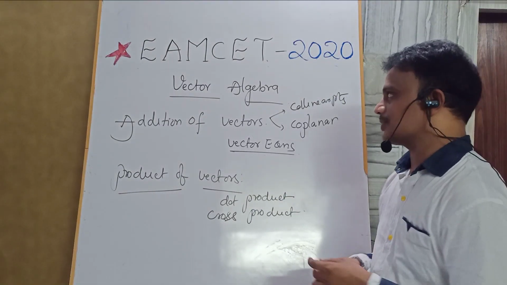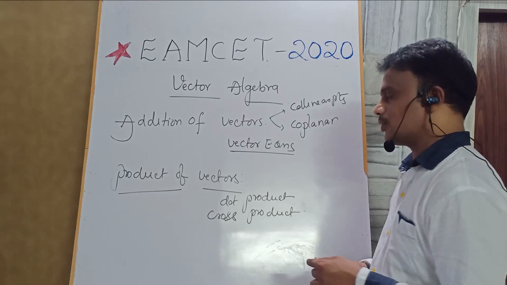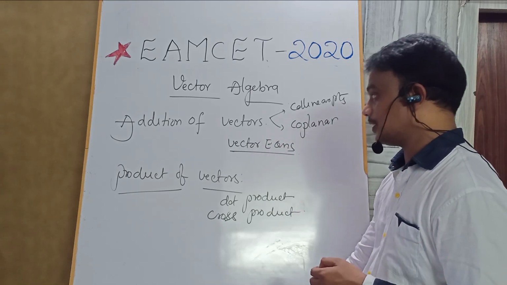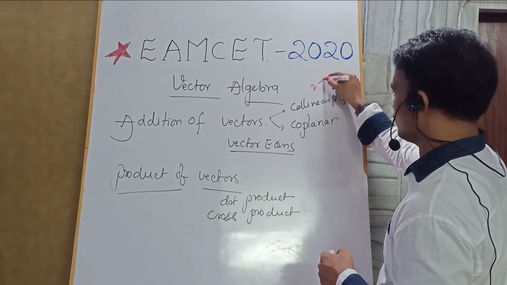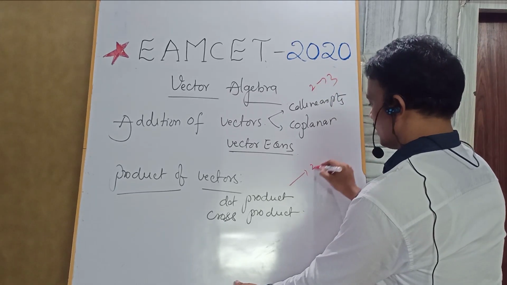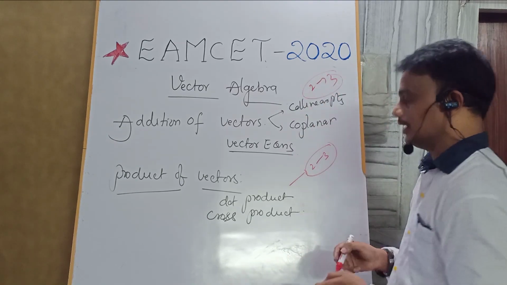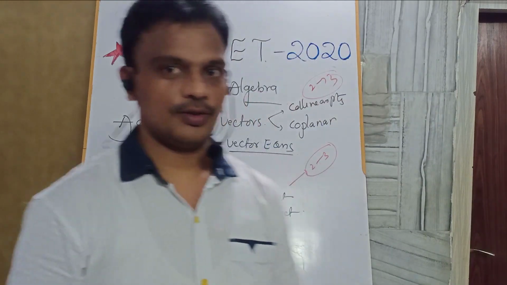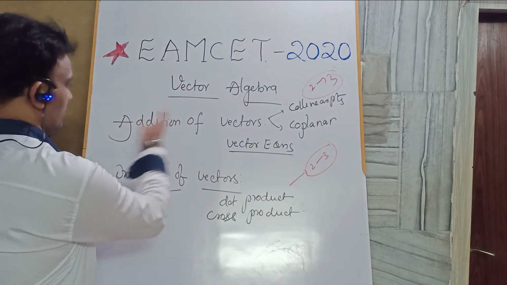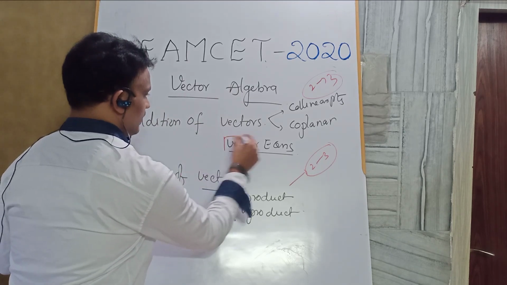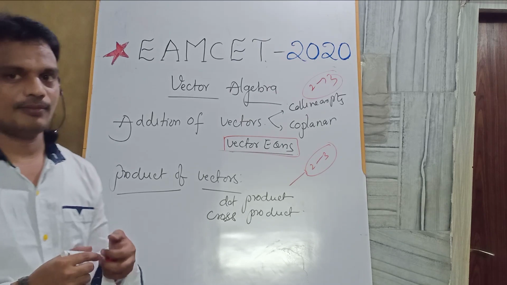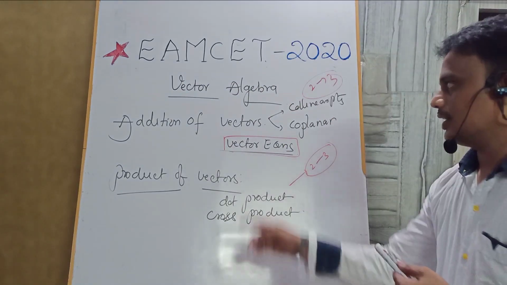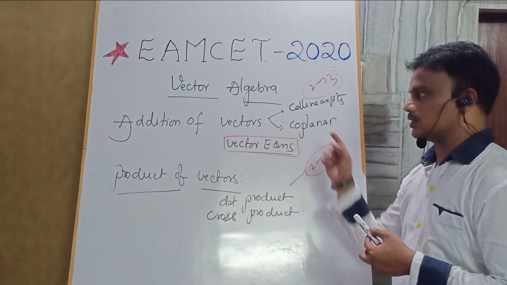And the last concept, vector algebra. From vector algebra there may be a chance to get 2 questions. From the addition of vectors there may be 2 to 3 questions, and here also the product of vectors will give 2 to 3 questions. Particularly from addition of vectors: collinear points, coplanar concepts, and basic concepts, and particularly the vector equation of a line passing through 2 points, and the vector equation of a line passing through a point and parallel to another vector. Please focus on those concepts. Compulsory you will get a question.